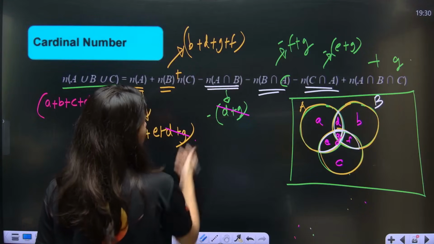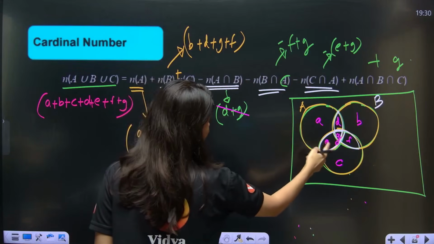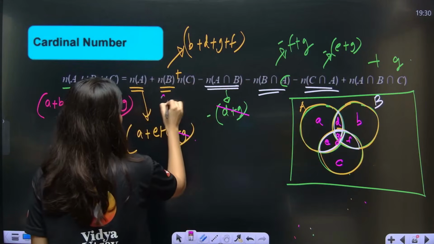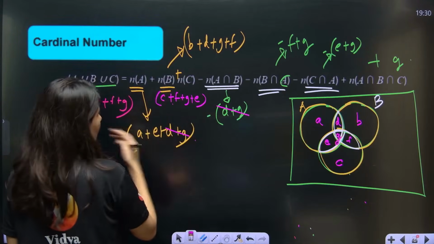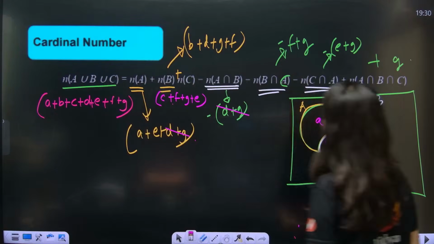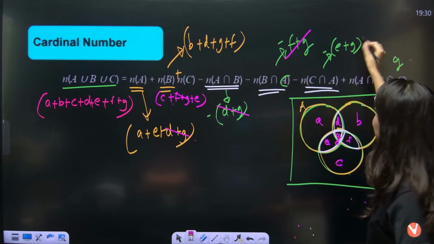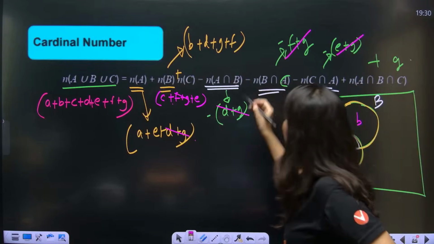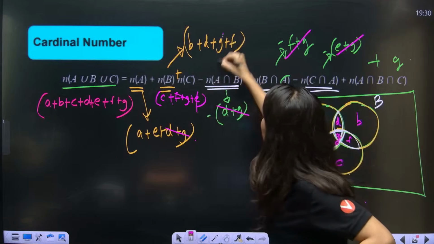C over here is C, F, G, E. So D plus G cancels, F plus G also cancels, E plus G and E plus G are also cancelled.